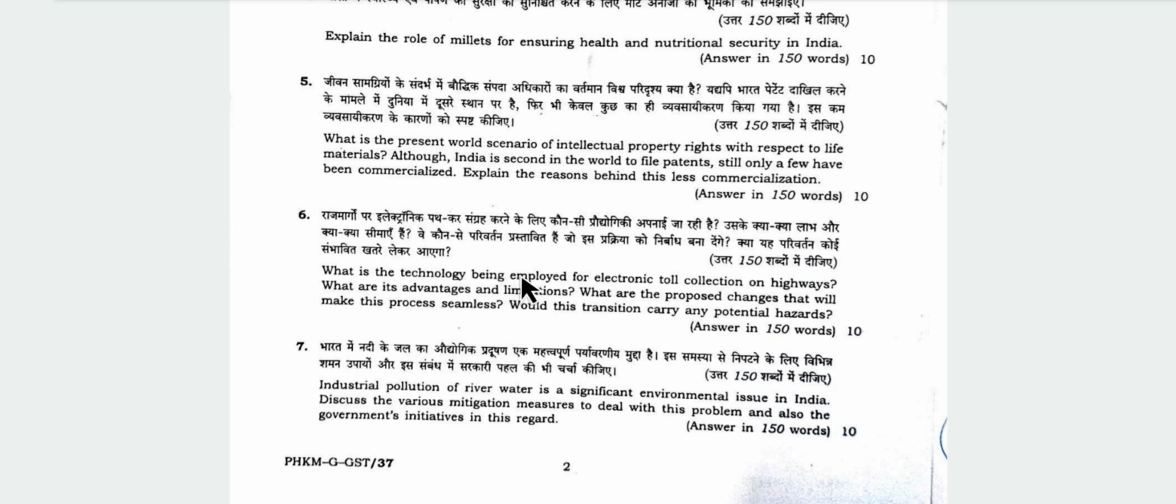What is the technology being employed for electronic toll collection on highways? What are its advantages and limitations? This question has at least four parts. First, in technology, you can mention FASTag, radio frequency identification technology. These two technologies are very common as we prepare these for prelims.